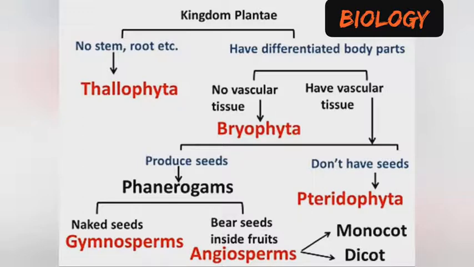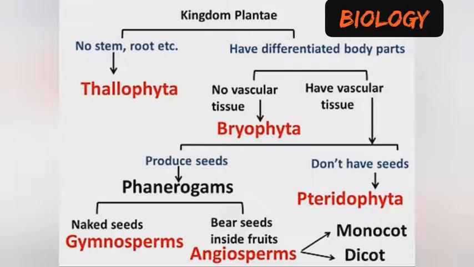Number one is the monocot. From the word, mono means one, cot means seed, from the word monocotyledons. And the second one is the dicotyledons. So those are the two subdivisions of the angiosperm: the monocot and the dicot.